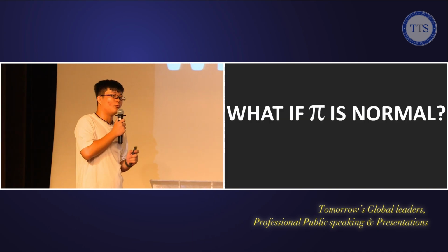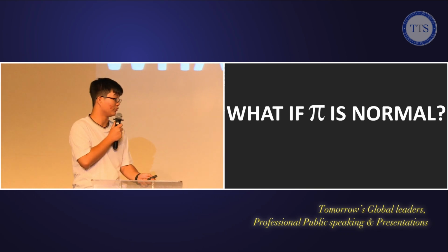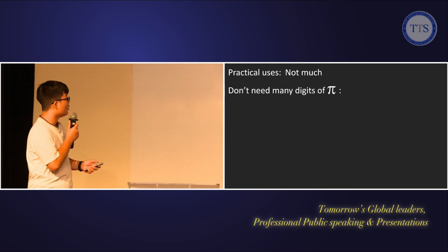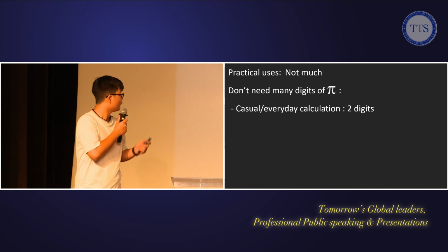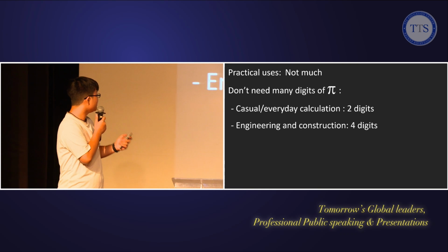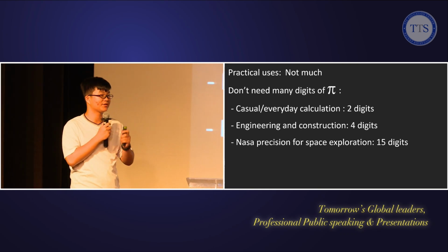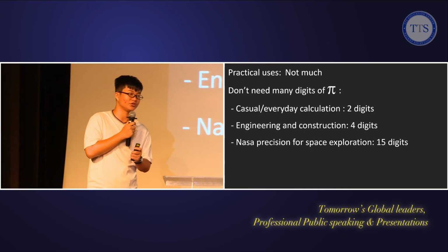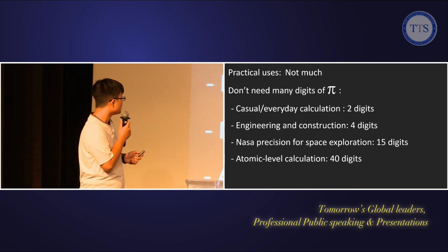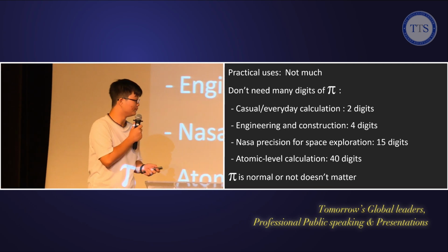But now, what if one day we have enough evidence to prove that pi is a normal number? Well, in practical use, there's not much, because we don't need that many digits of pi. For example, in casual everyday calculation, we only need 2 digits. In engineering and construction, we only need 4 digits. In NASA precision for space exploration, we only need 15 digits. And in atomic level calculation, we only need 40 digits. So whether pi is normal or not doesn't matter much.